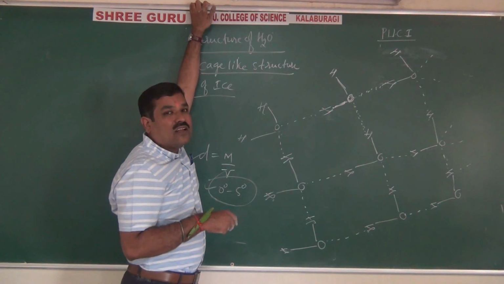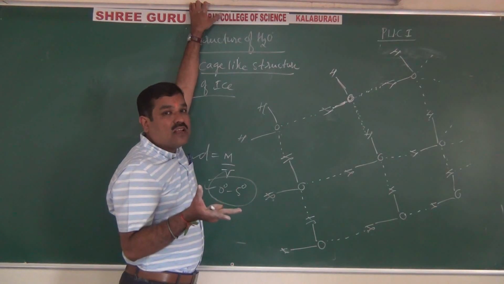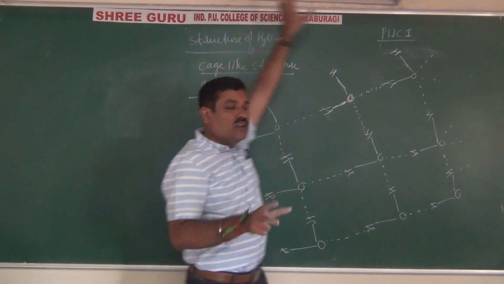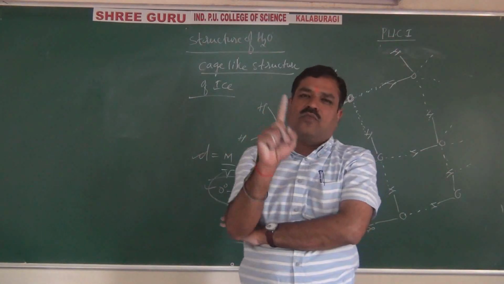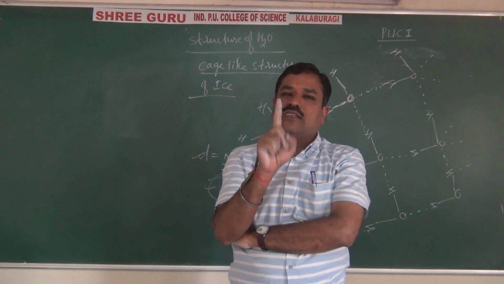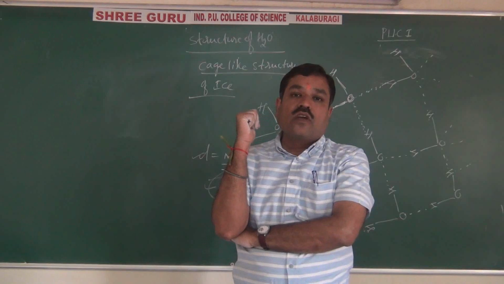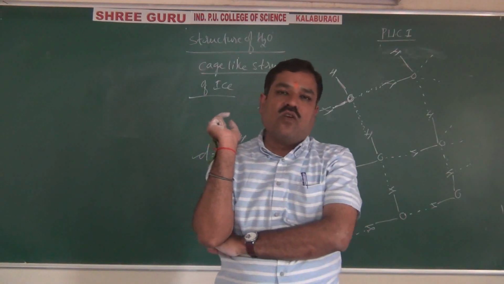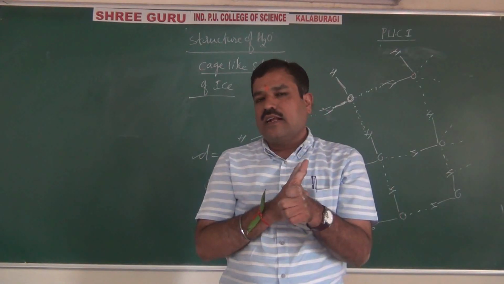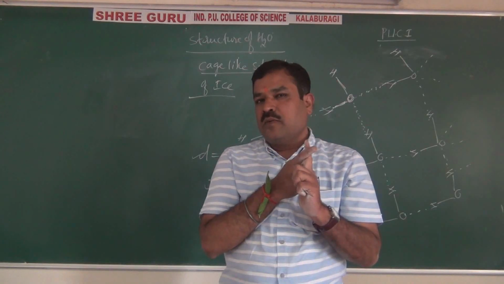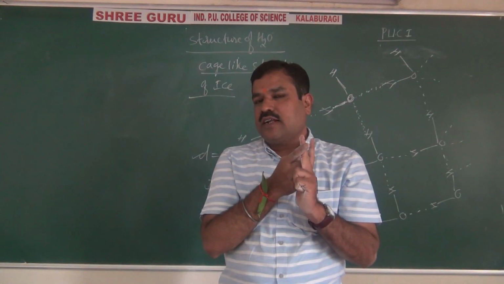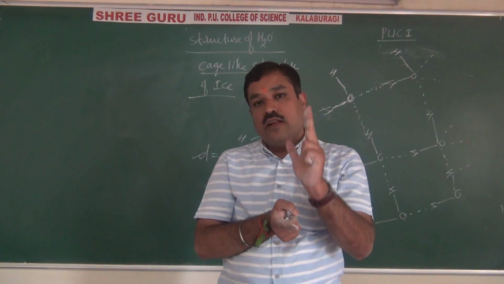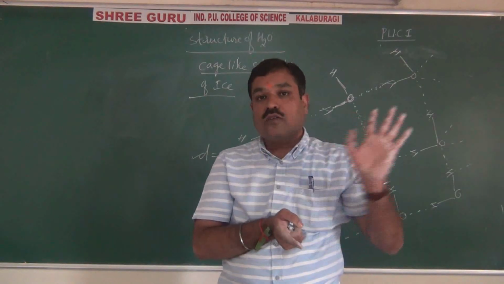What we have today, DNA base pairing, the genetic material, here also hydrogen and here also hydrogen. Wherever hydrogen bond comes, it will affect what? Physical properties. That's why the boiling point of water is 100 degrees Celsius. That is abnormal boiling, due to hydrogen bond. Remember, these are very important anomalous properties of water. What are those? Water boils at 100 degrees Celsius. Density of water is maximum at 5 degrees Celsius. Density of ice is less than density of water. And it has high specific heat of fusion also. Right?